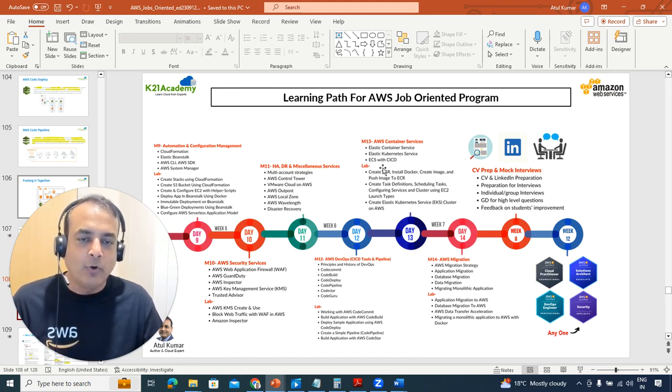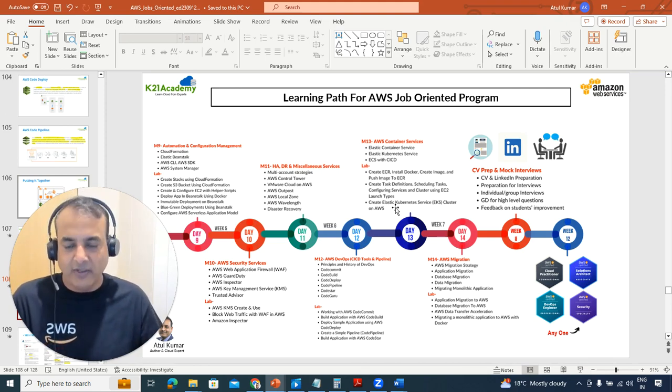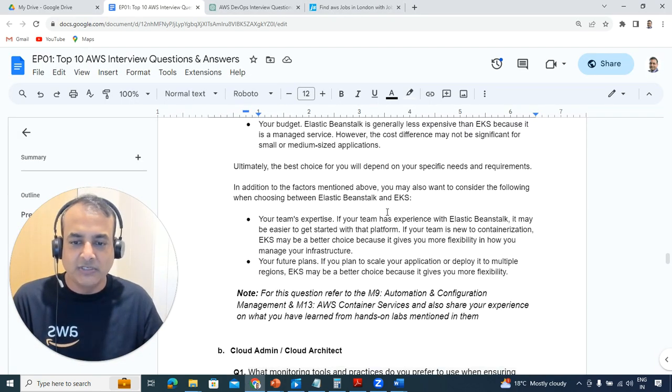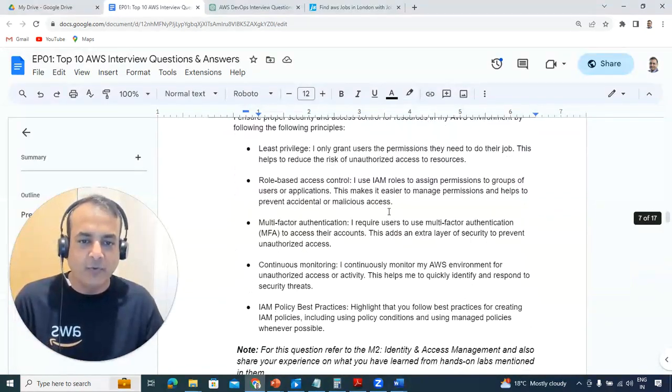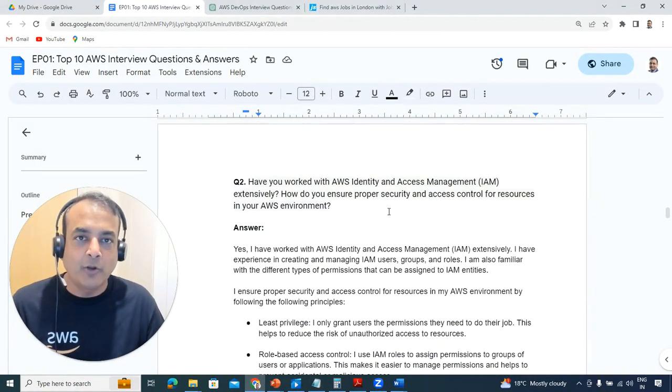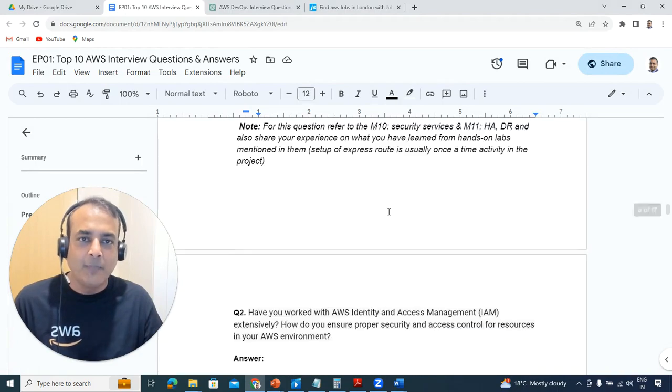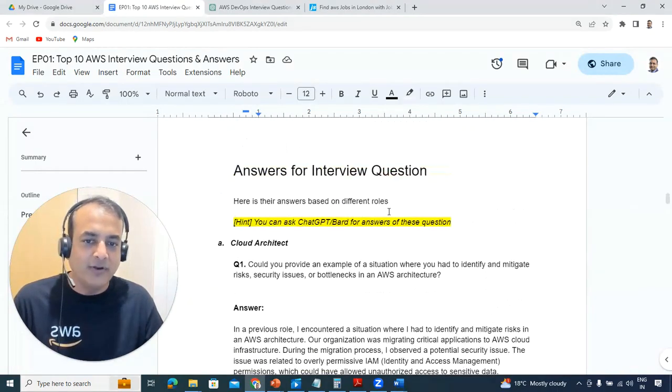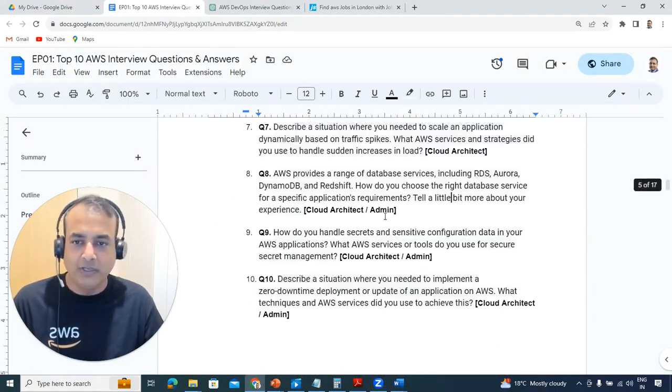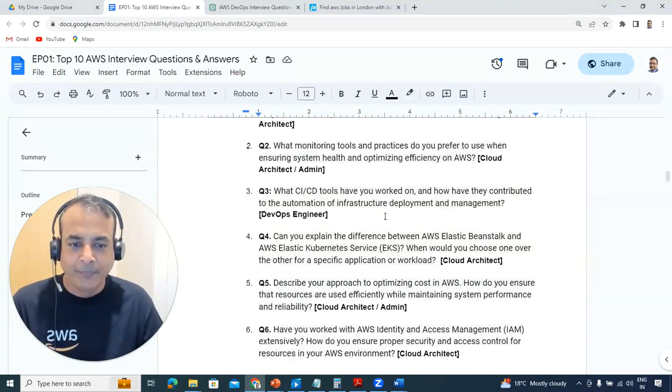Then in module 13, we'll be covering EKS, Elastic Kubernetes Service, where you'll be creating an EKS cluster and deploying applications. So you understand these deployments, and when you do it, you will understand the differences as well. So you can answer this question very well in the interview. Or even, you can expect a lot of questions on EKS depending on the job requirements. So it's worth going through those labs, the EKS labs, as well.